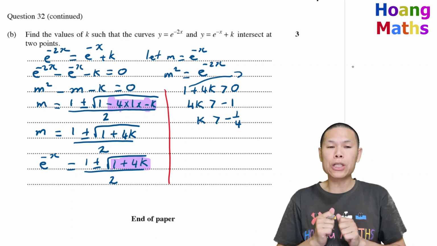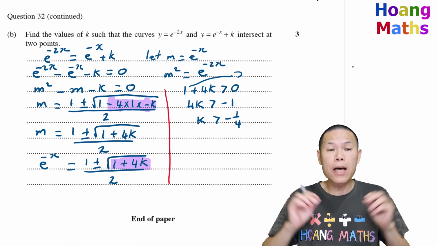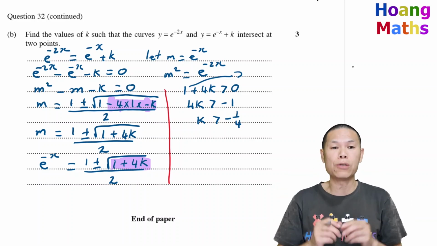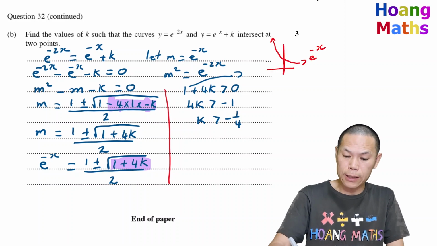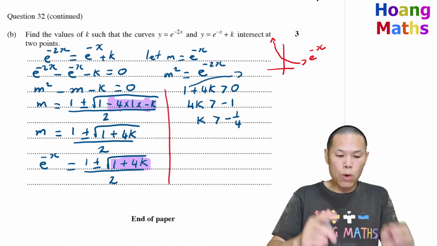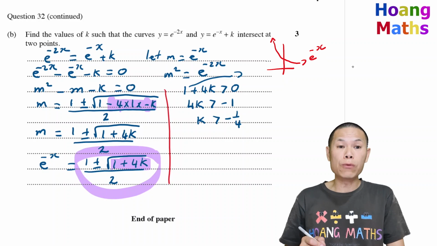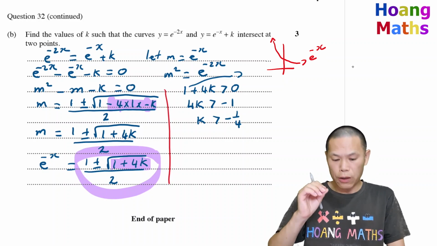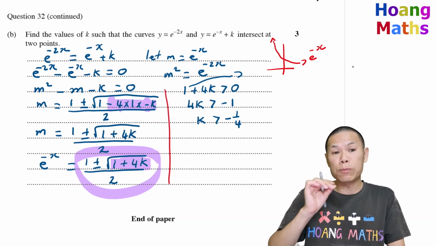And the other condition is that we know e to the power of negative x is never less than 0. If you think about it, the graph of e to the negative x is like this, so it's never below 0. In other words, this here must be greater than 0. And we know that the positive 1 plus the square root of 1 plus 4k, over 2, is positive anyway.